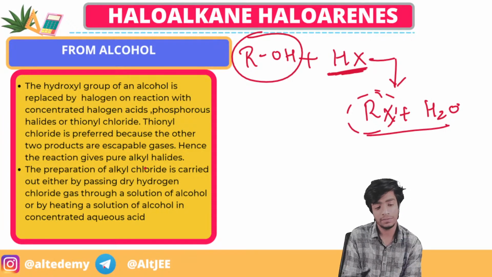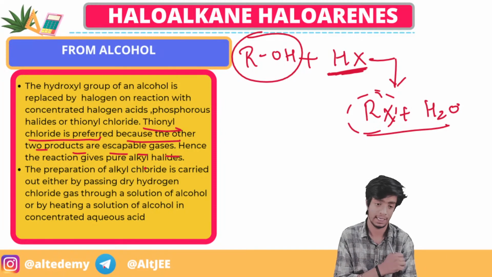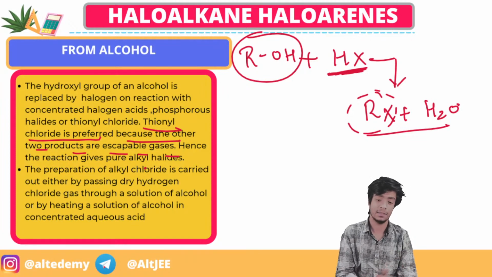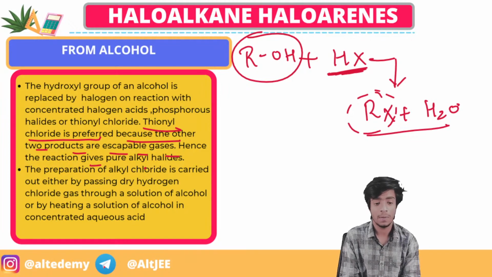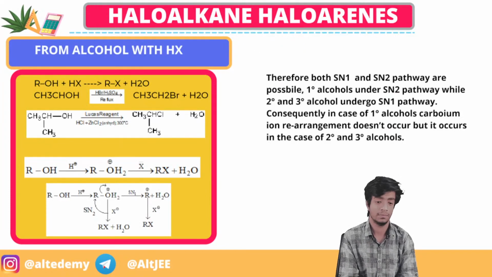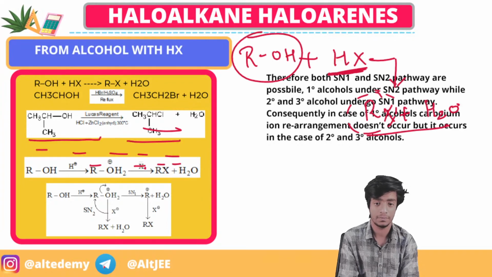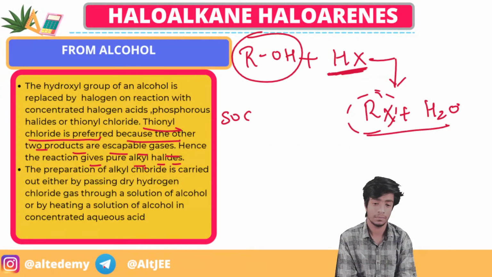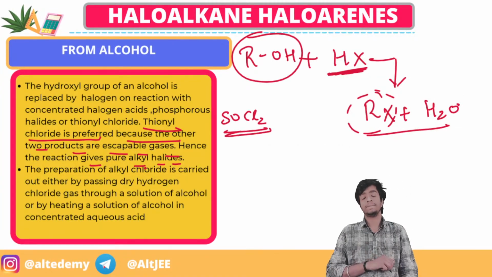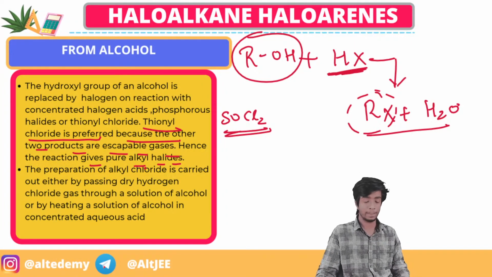So we will see here that thionyl chloride is preferred because the other two products are escapable gases. Hence the reaction gives a pure alkyl halide. So what is thionyl chloride? This SOCl2 is thionyl chloride, right?